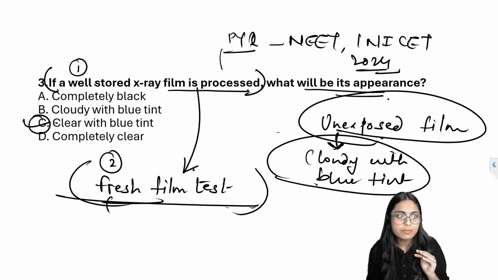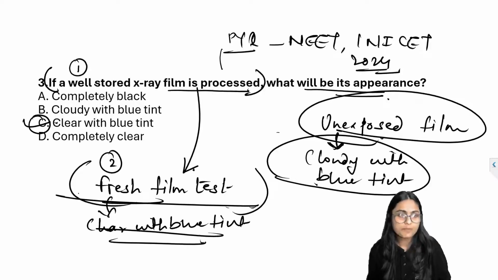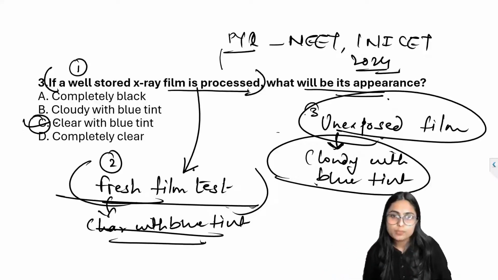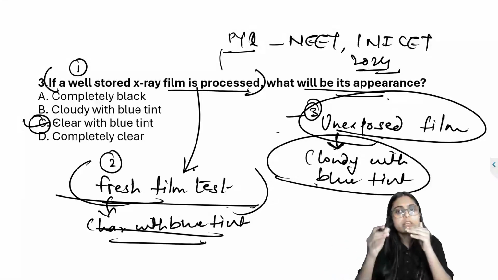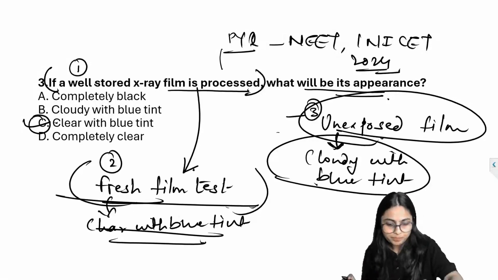So the answer for fresh film test is also clear with blue tint. And the next is unexposed film. Unexposed film will appear cloudy with blue tint.